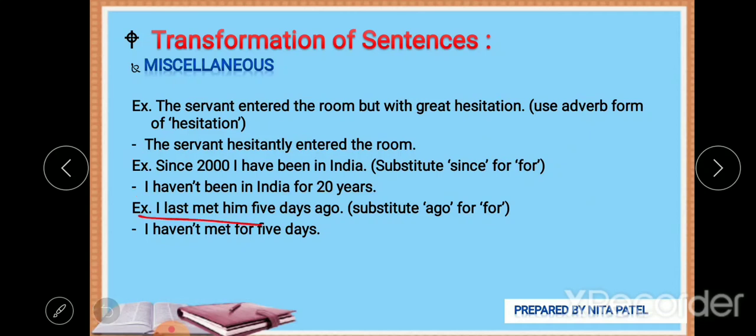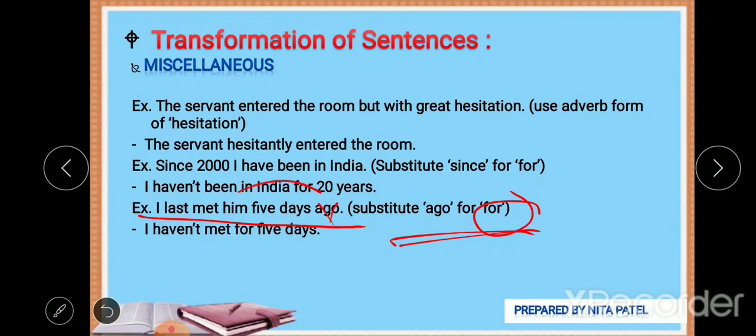I last met him 5 days ago. So the person is saying that I last met him 5 days ago. Substitute ago with for. So we have to cut ago and use for. Now we have to keep in mind that we have to give a period of time.